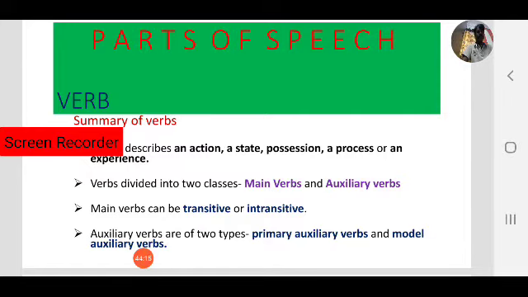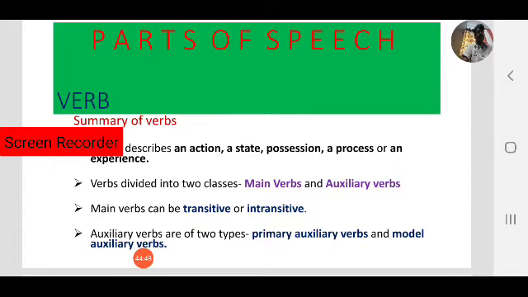You know, let's have a quick review of what we have learnt in today's class. Okay, what did we discuss today? Yes, we focused on an important part of speech, that is verbs. Verbs describe an action, a state, possession, process, or an experience. Okay, verbs can describe a state or an action.